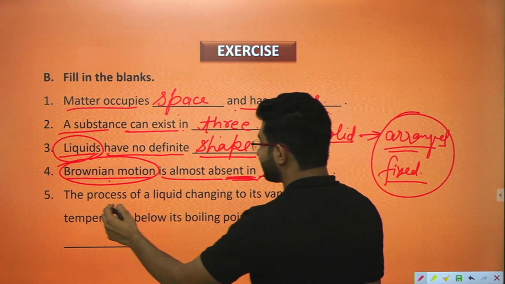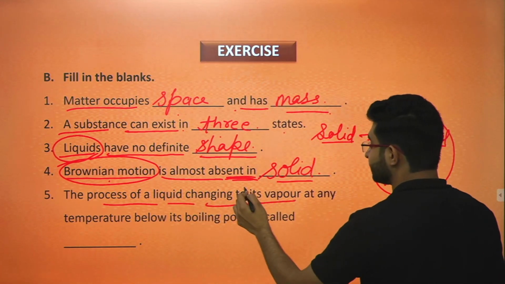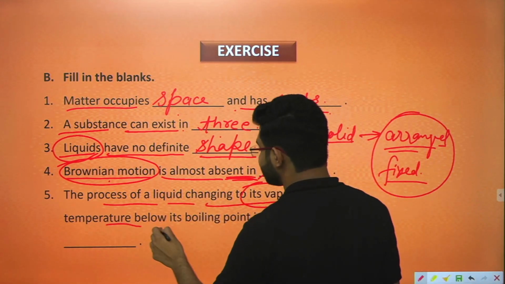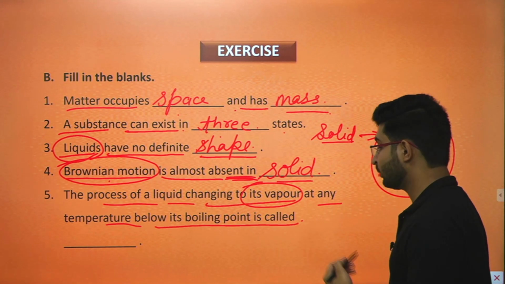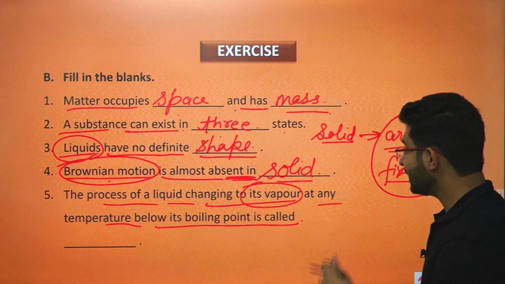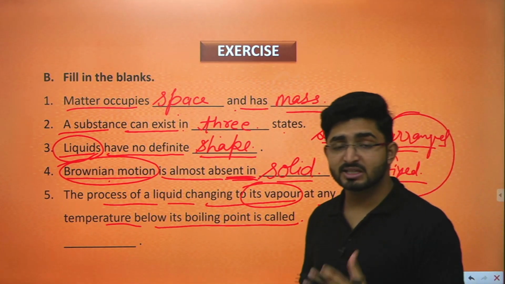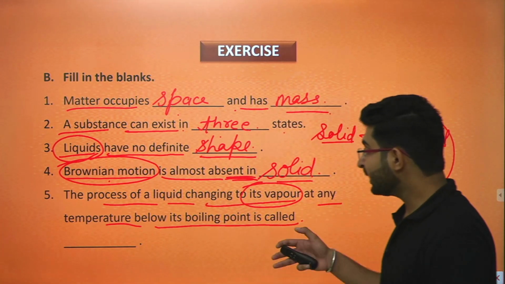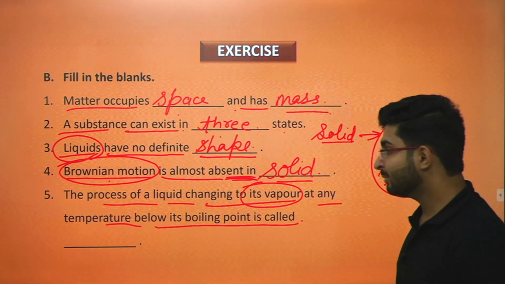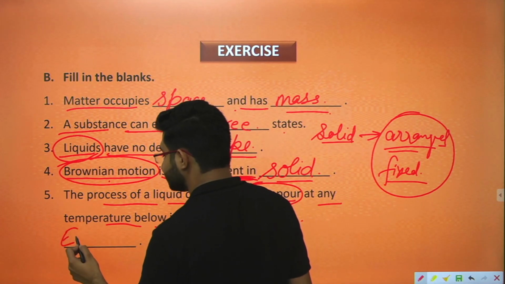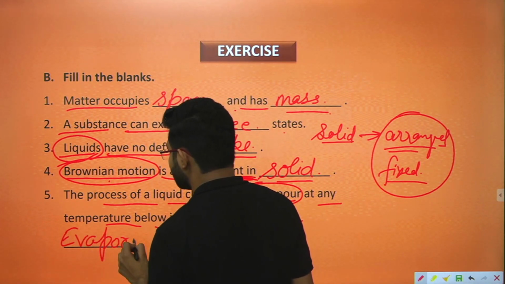Next one is the process of a liquid changing to its vapor at any temperature below its boiling point is called. What we have studied in the previous question, that whenever any liquid is changing to its vapor state below its boiling point, at any temperature, that process is known as what? Evaporation.